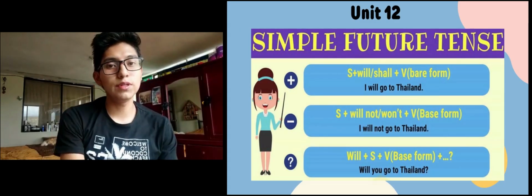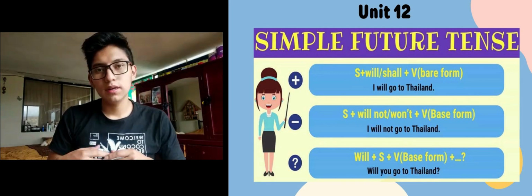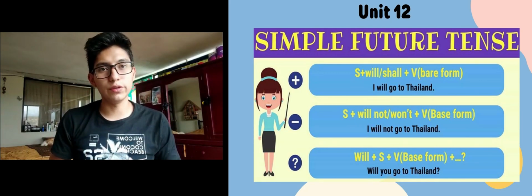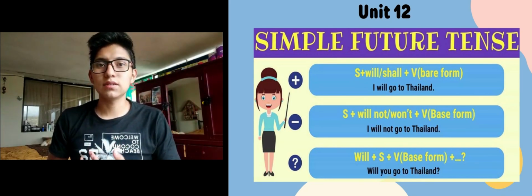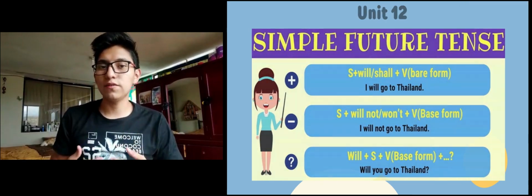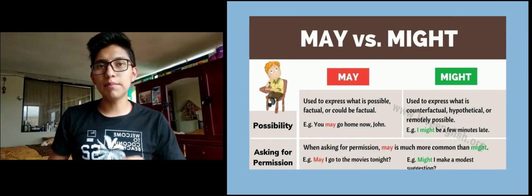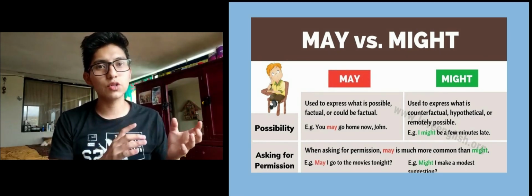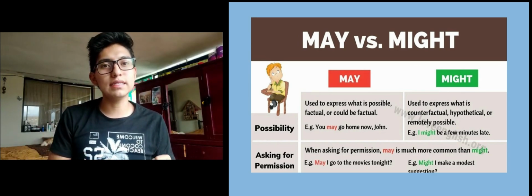Unit 12. Future: will, might, and may. The future with will, I use it to make predictions about the future, that is, to talk about an unplanned or uncertain future. The basic difference between may and might is that may I use to indicate that something is likely to be done, while might indicates less probability and certainty.